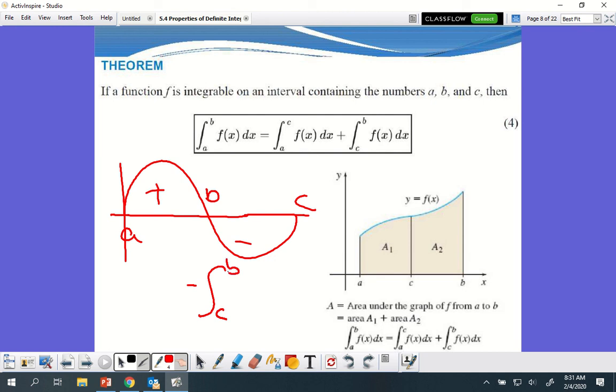Do you guys remember that? Oh, flip it. Remember, we could change the bounds. So if we change the bounds, instead of being the top minus the bottom, we change it to be backwards. And so we would negate it, wouldn't we? There was a reason for that, and that's why we're getting into this now.